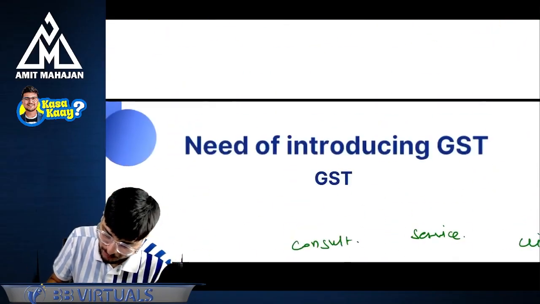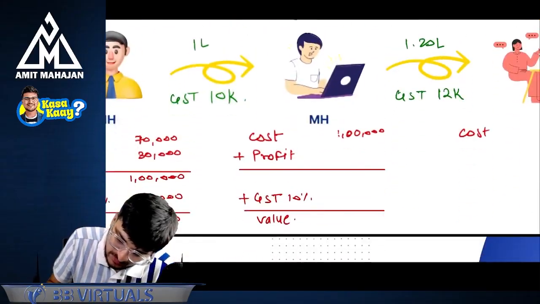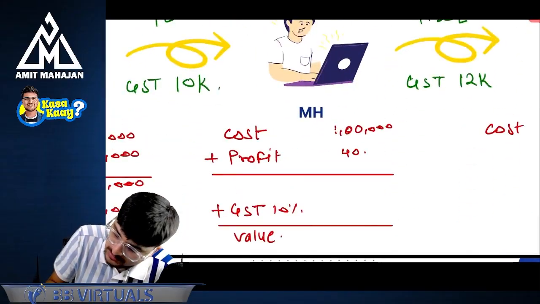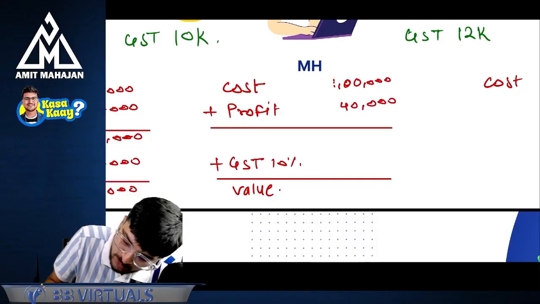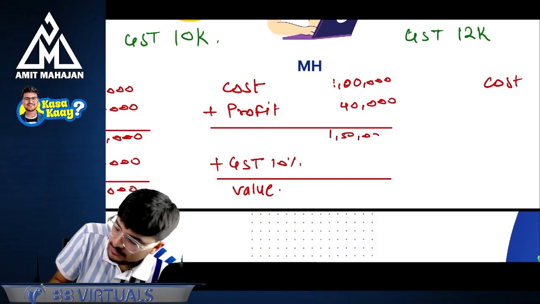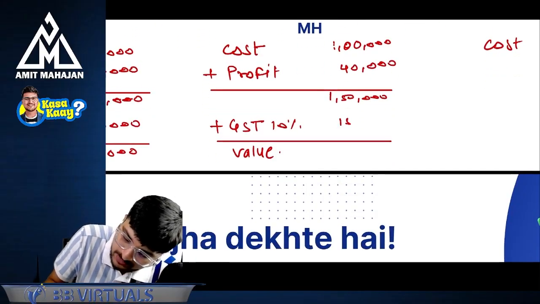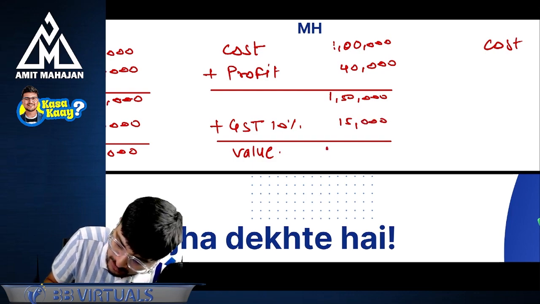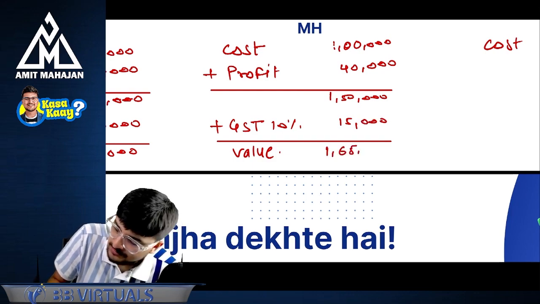Perfect. What was the profit earlier? I will use the same profit, that is 40,000 rupees. So total you will get 1 lakh 50,000 rupees. And on that GST will be applicable, that is 15,000 rupees. So the value is 1 lakh 65,000.